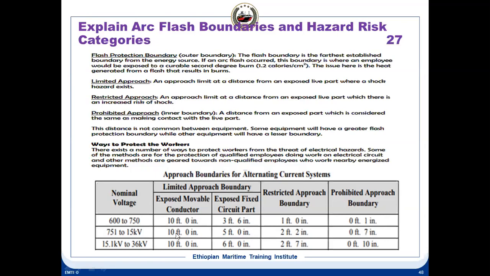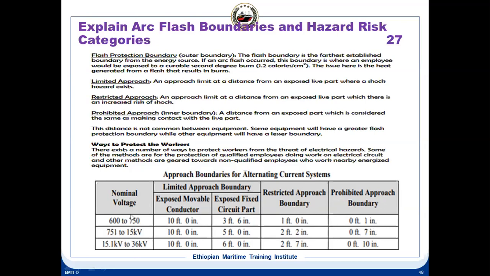So the distance has been specified, how far you can go near the live equipment. Prohibited approach means a distance from an exposed part which is considered the same as making contact with the live part. So prohibited means you are actually going to touch this live equipment. These approach boundary distances are very important: limited approach, how much you can go; restricted approach, how much you can go; prohibited approach, how much you can go.